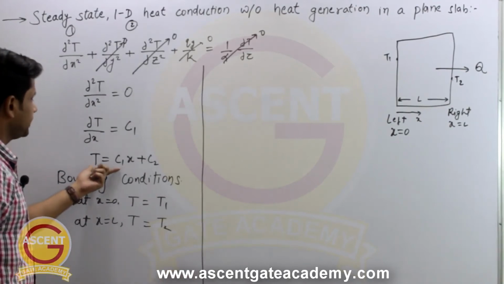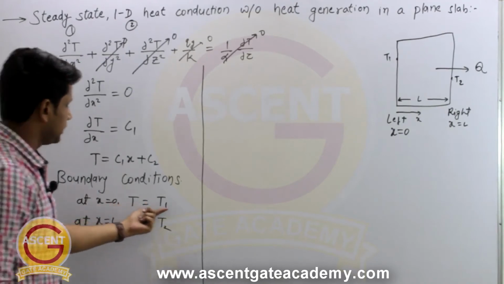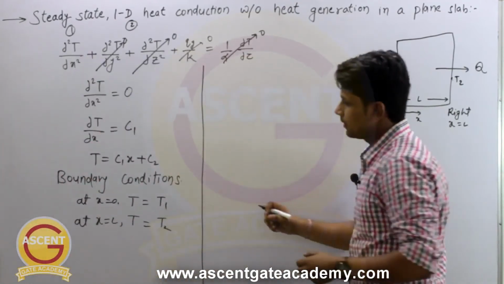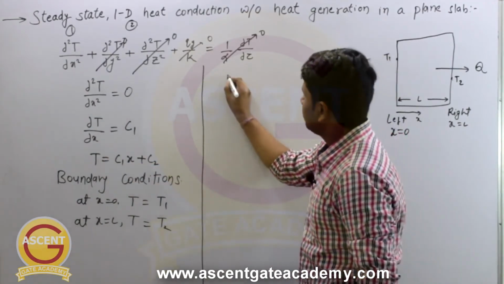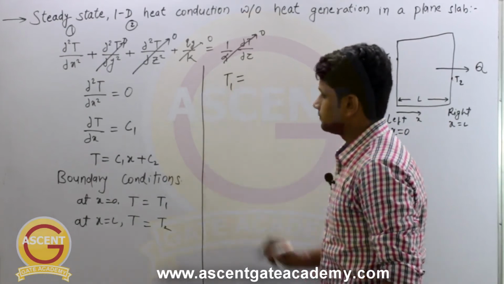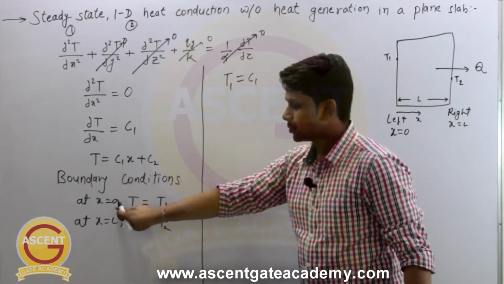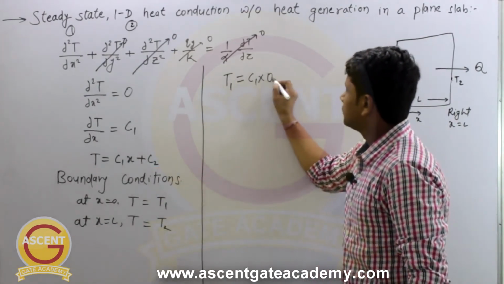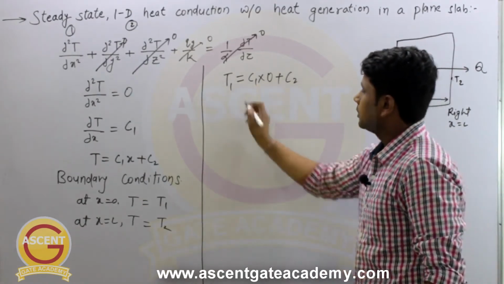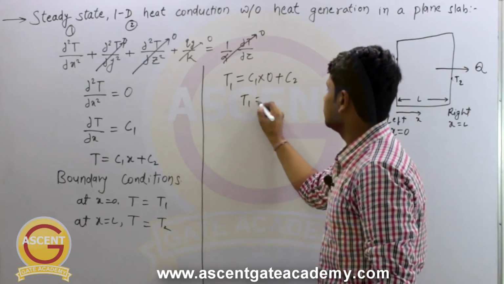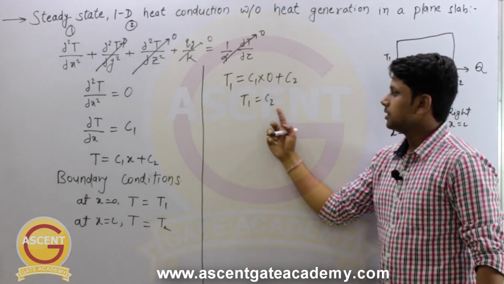So the equation is T equal to C1x plus C2. First we put at x equal to 0, T equal to T1. So what do we get? In place of T, we will write T1. So T1 is equal to C1, and in place of x we have to put 0. So C1 into 0 plus C2. So this term will become 0, and we will get T1 equal to C2. So we have got the first constant, that is C2 is equal to T1.